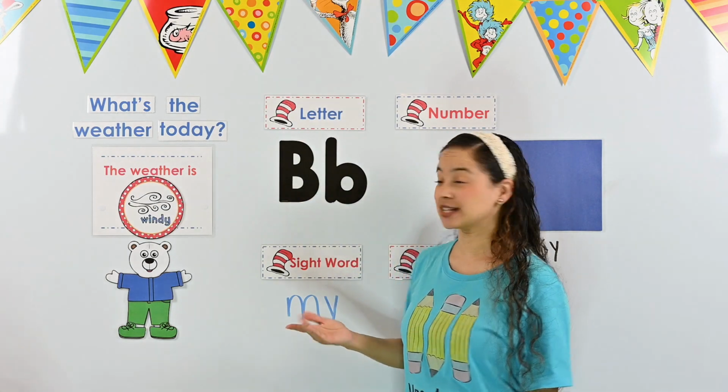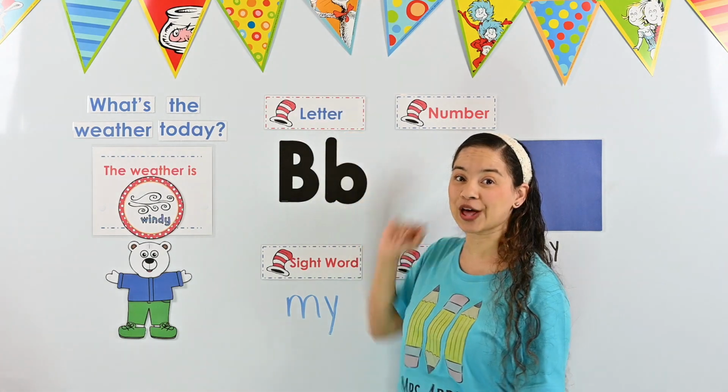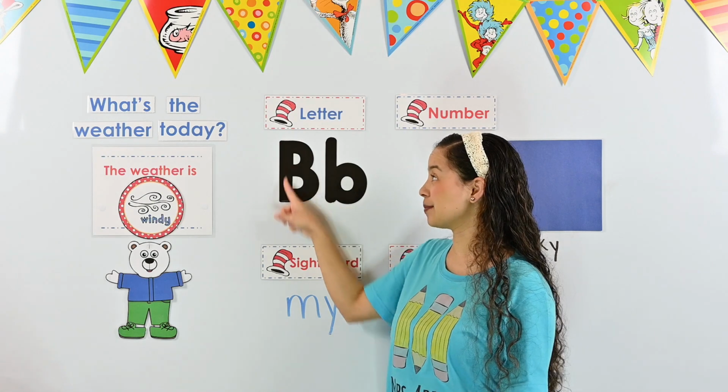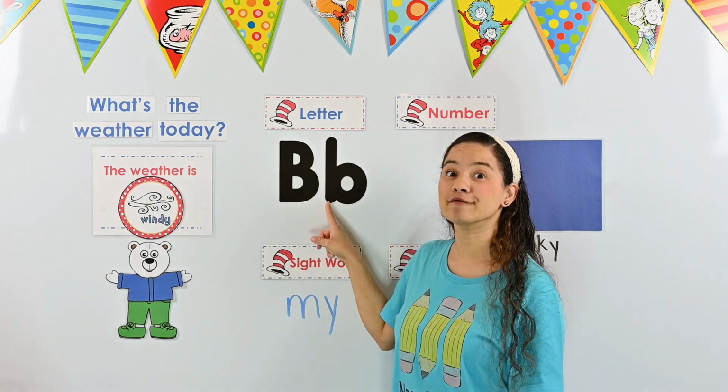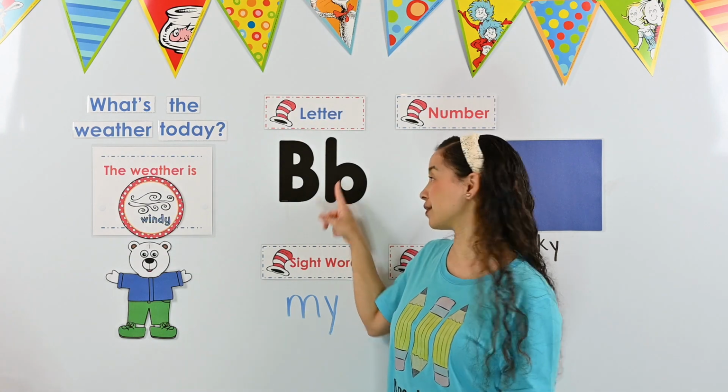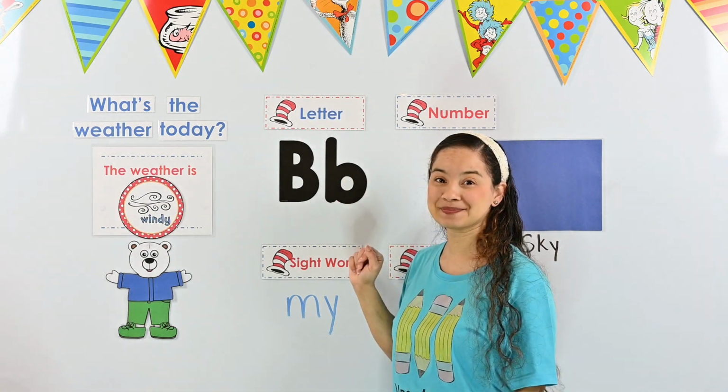Our lowercase b is also a tall letter. It has a straight line going down, just like the uppercase b. We call it a vertical line. But the lowercase b only has one curve at the bottom.